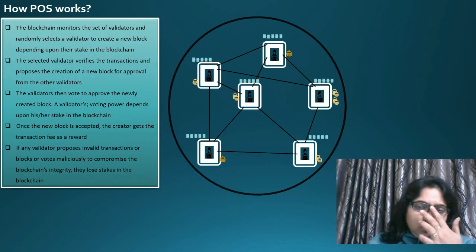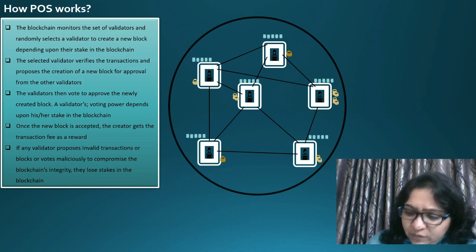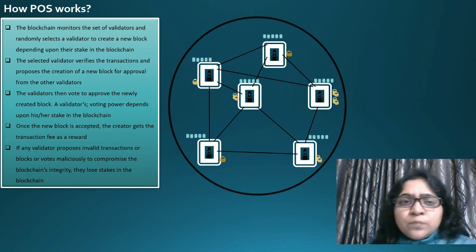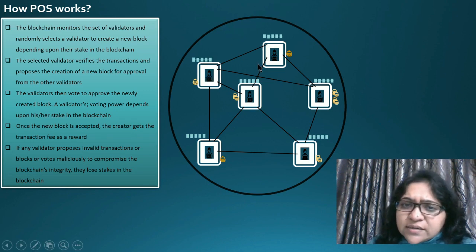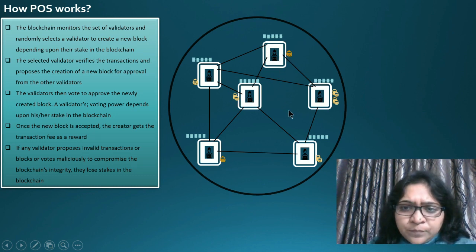We need to think through how people get transactions and how it happens in the real world. All the verification and mining is done through a simple algorithm first. These miners are linked in a distributed network, and they are all ready to mine the block. At present they have a 5-node blockchain which is available for everyone to see. Now you can see these miners have put stakes for the mining of a particular block. We can see this miner has put more stakes, and here everyone has put stakes.